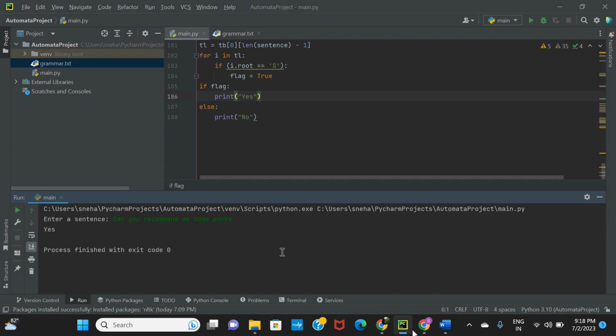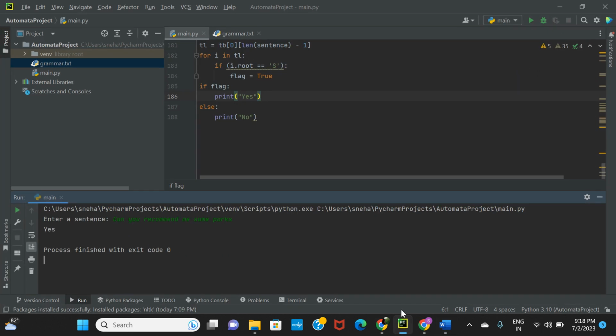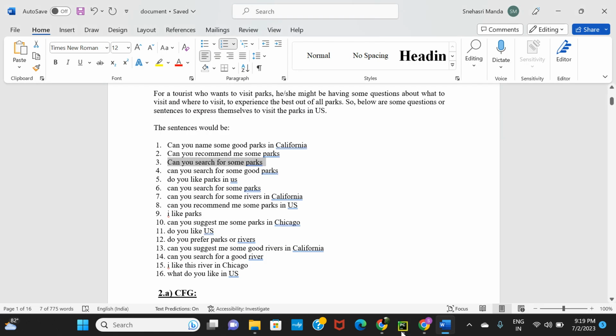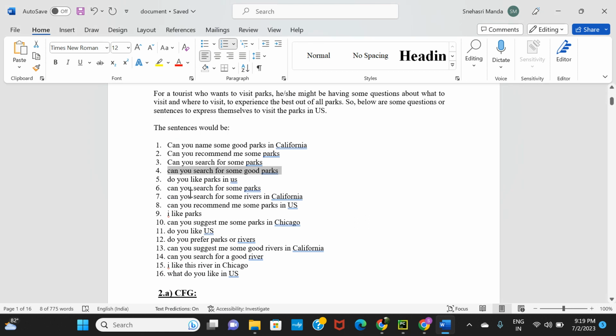Again, the output is yes. The third one, can you search for some parks? The output is again yes. Moving on to the next sentence, can you search for some good parks? This is also a valid sentence.